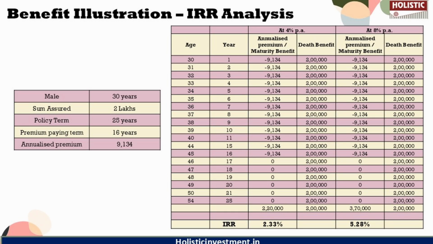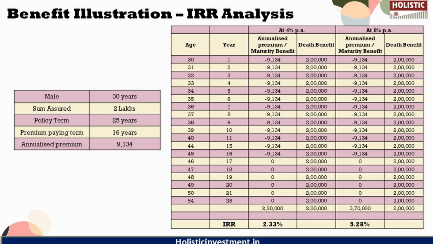So in this example, at 4% per annum, the IRR is calculated at 2.33%, and at 8% it is 5.28%. So the maturity benefit varies around 2 to 3.5 lakhs. Here it clearly shows that the return on investment is lower than the inflation rate in this policy. So the return on investment actually plays a major role in your wealth accumulation process, especially in the long run.